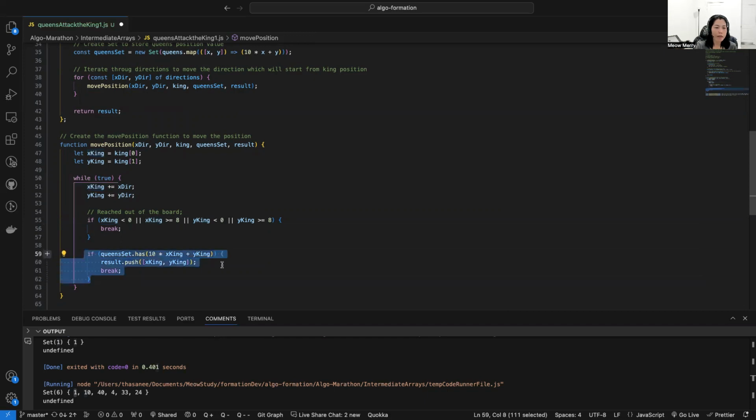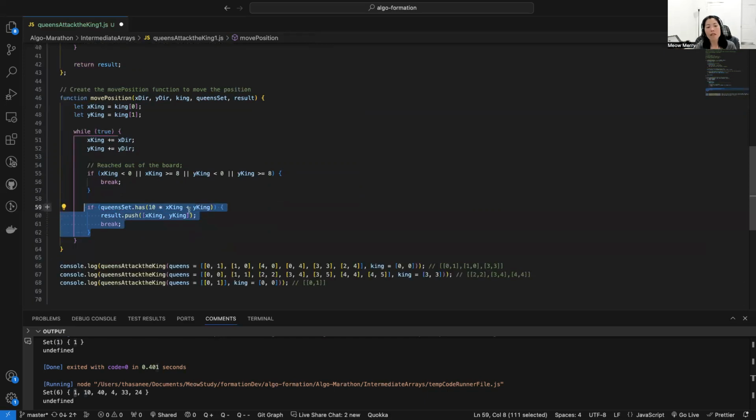And another if, we want to check if our value is inside the queen set, right? We use the number to attack the position of x and y king which we have here, and then we increment each time in the while loop while it's true. And if we have found it, we want to push the position to the result and just break out of the loop, and then we return the result.